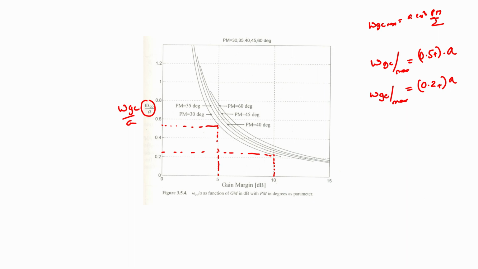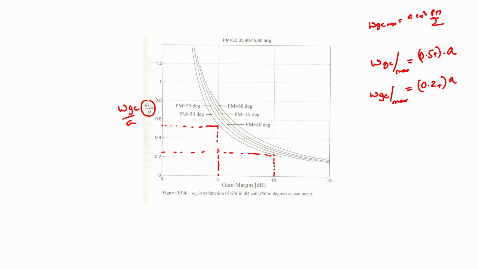So, in general what this reveals is that our gain crossover frequency is going to be always a small fraction of A if you have specifications of a certain phase margin and a certain gain margin that are close to what is generally assumed for minimum phase transfer functions. Hence, although the maximum possible gain crossover frequency is A cot Pm by 2, if you have a certain gain margin specification, this maximum actually reduces further and it is generally going to be a small fraction of A, where A is the location of our non-minimum phase zero.